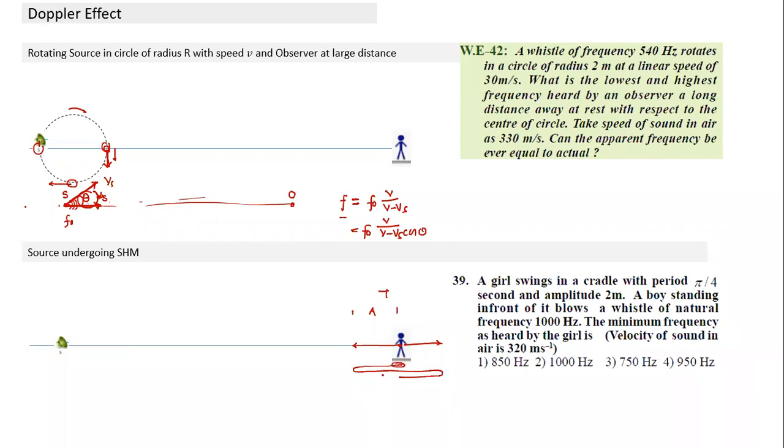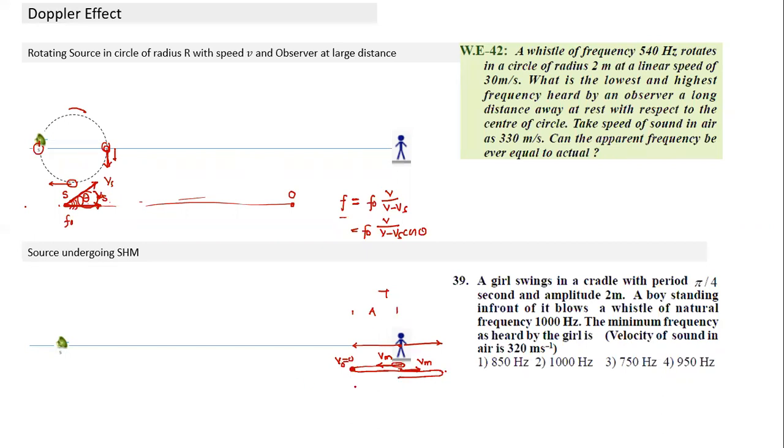During this part of the motion, the velocity direction is this, and velocity is maximum. In this case, theta is 0 and V is maximum. When the observer comes here, what is the velocity at the extreme point? Here VO becomes equal to 0. Similarly, when it oscillates and reaches the mean position again, it reaches maximum velocity, but now the maximum velocity is away, so theta is 180 degrees. Again here, by this time the velocity becomes 0. Again it comes here, it reaches Vm.